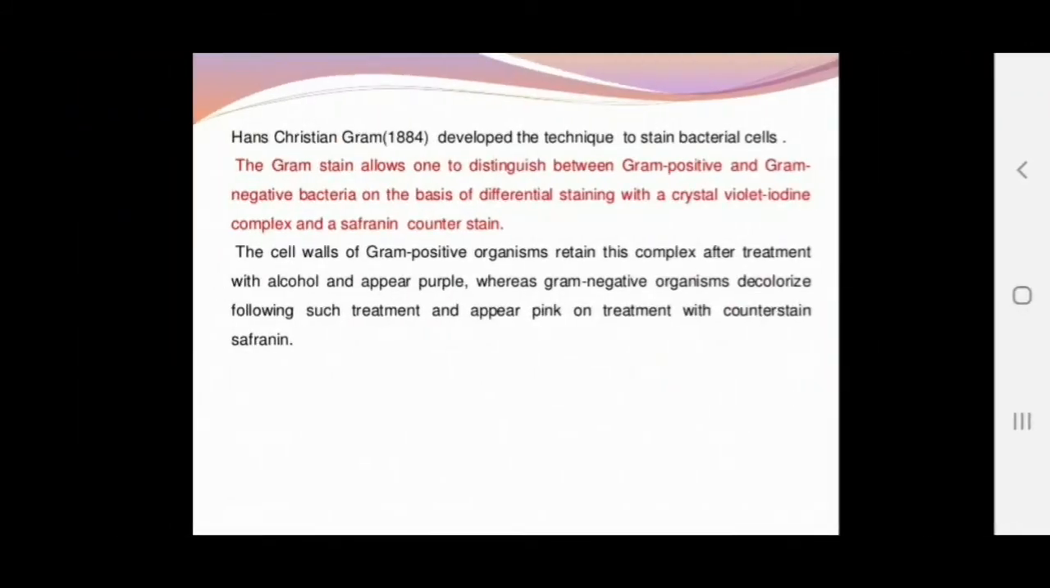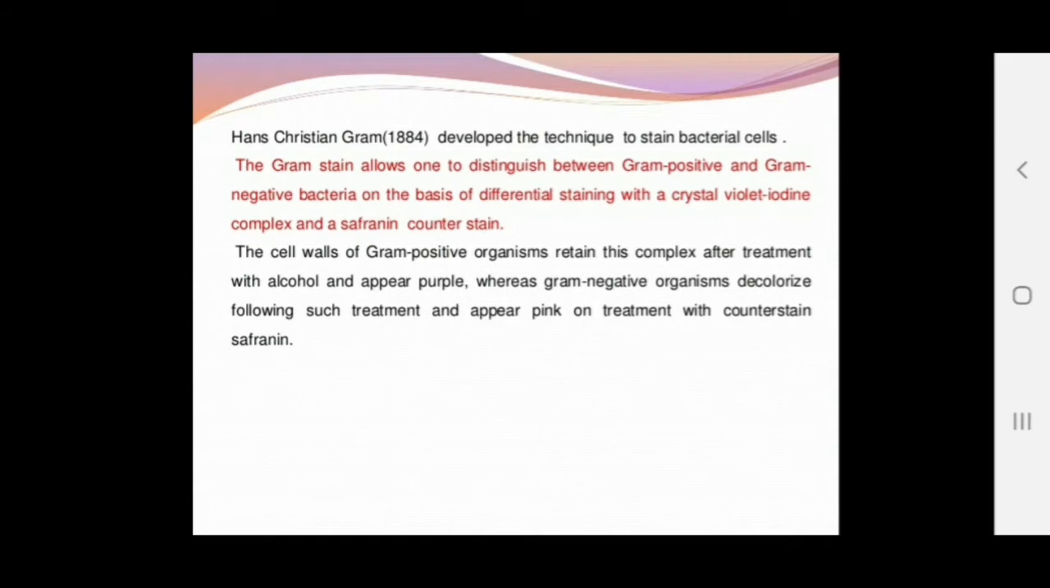it is developed to stain the bacterial cell. The gram stain allows one to distinguish between gram positive and gram negative bacteria on the basis of differential staining with the crystal violet iodine complex and the safranin counter stain. Now basically what happens, these two stains are used in succession. First the primary stain is used, for example crystal violet, to stain the bacteria.